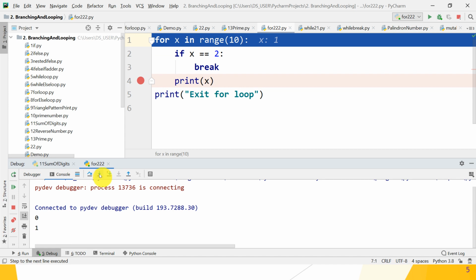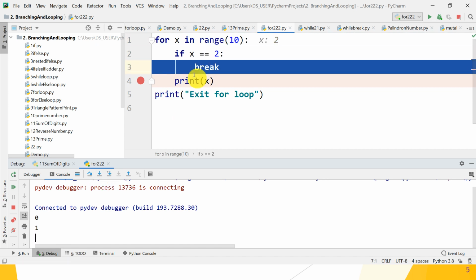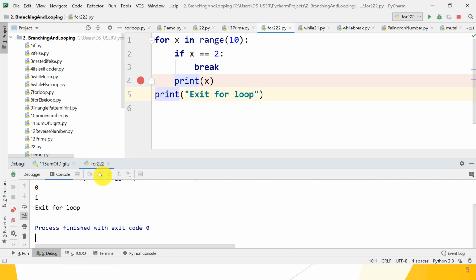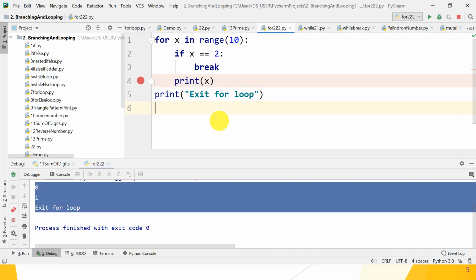After that 2 is equal to 2, control goes inside the if statement, that is the break statement. When you execute break, the runtime cursor automatically goes out of the for loop and comes to the print statement, executes it and terminates the loop. So the output is 0, 1 and exit the for loop. In this way we can check debugging. Debug, de means removing, bugs means errors, runtime errors or logical errors. Guys, hope you understand this part.